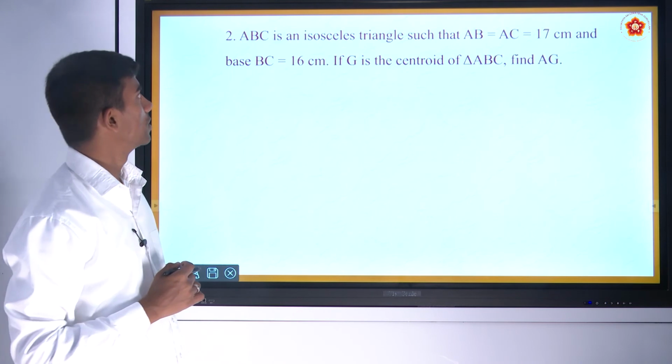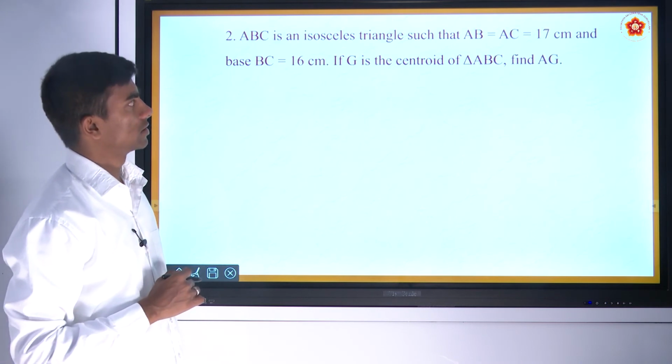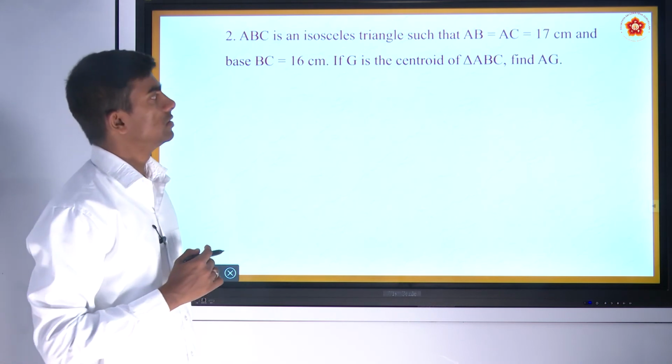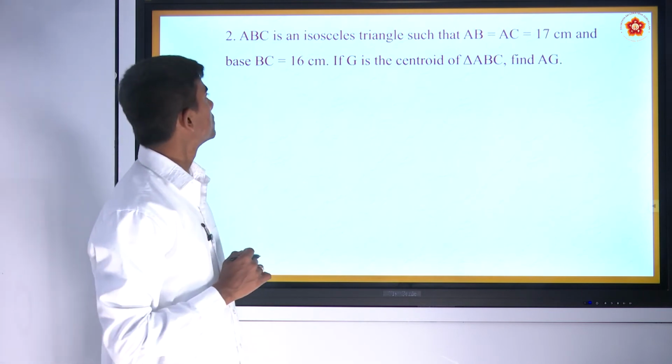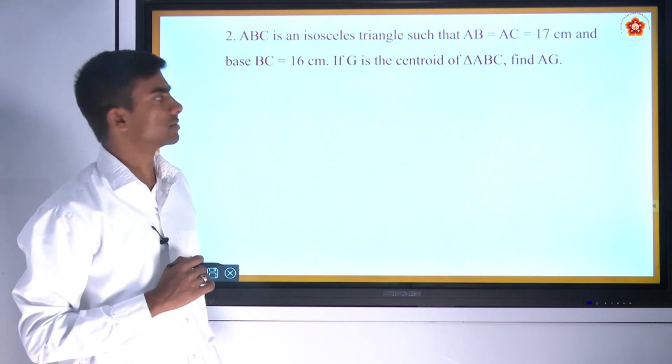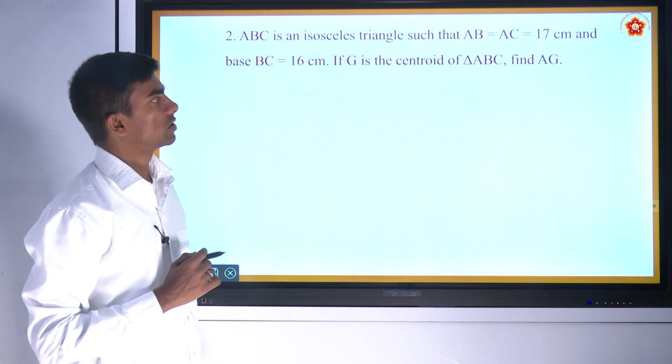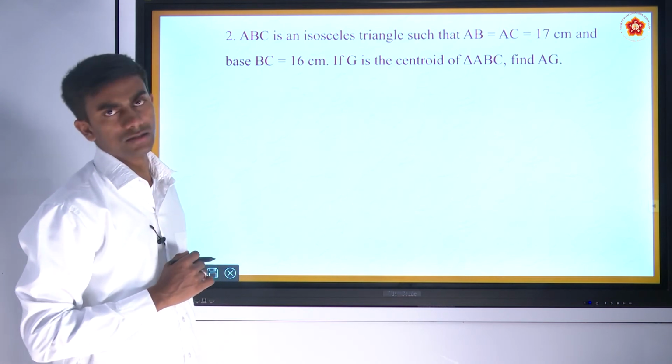Let's look into another problem. ABC is an isosceles triangle such that AB is equal to AC, that is equal to 17 centimeter, and base BC is equal to 16 centimeter. If G is the centroid of the triangle ABC, find AG.